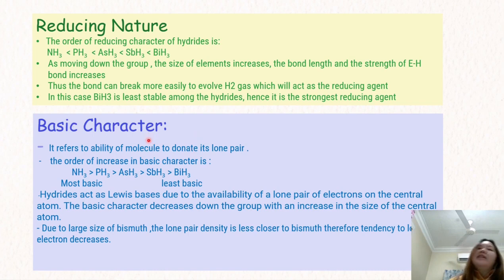Now, we will talk about basic character. Basic character here refers to the ability of a molecule to donate its lone pair. And when we look at the order here, we can see that ammonia is the most basic and bismuthine is the least basic. Hydrides act as Lewis bases due to the availability of a lone pair of electrons on the central atom. The basic character decreases down the group with an increase in the size of the central atom, and due to the large size of bismuth, the lone pair density is less, so the tendency to donate the lone pair decreases.